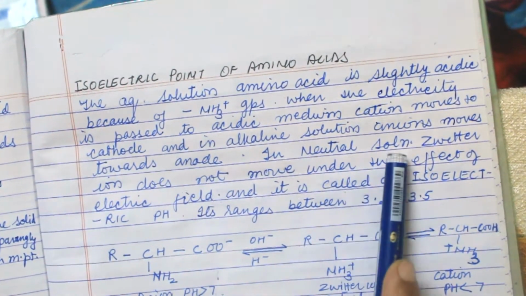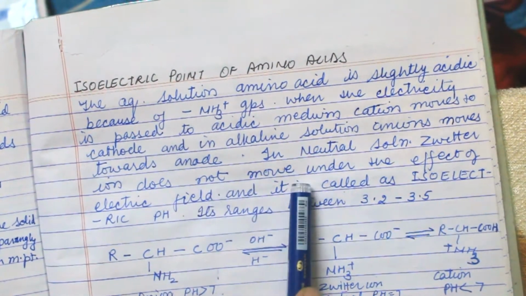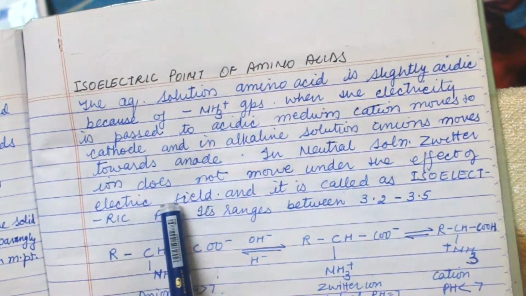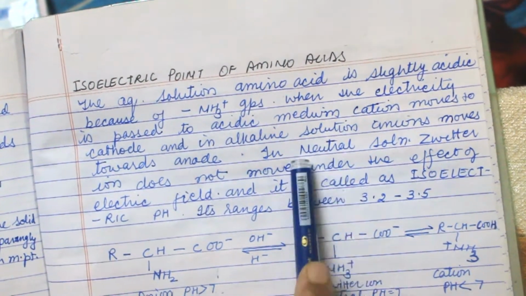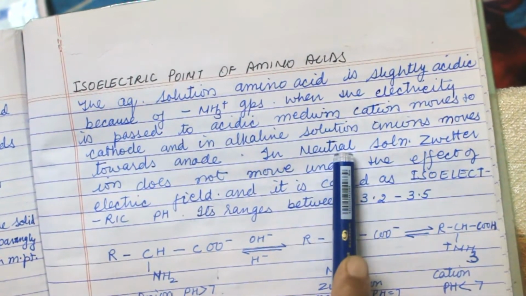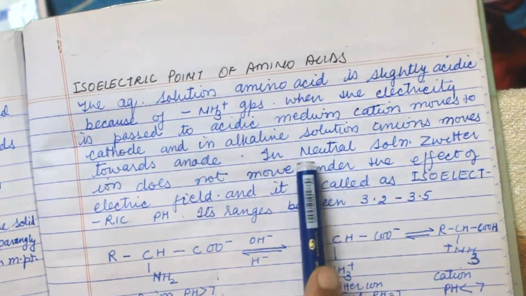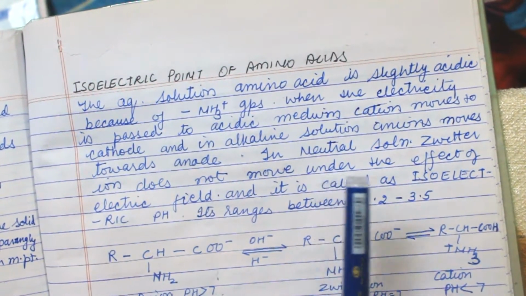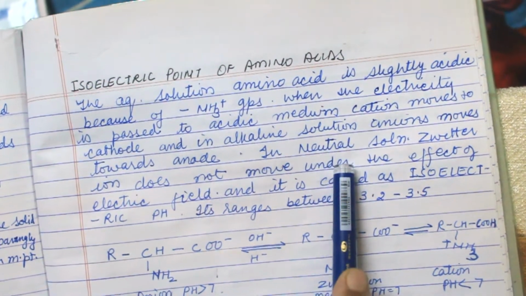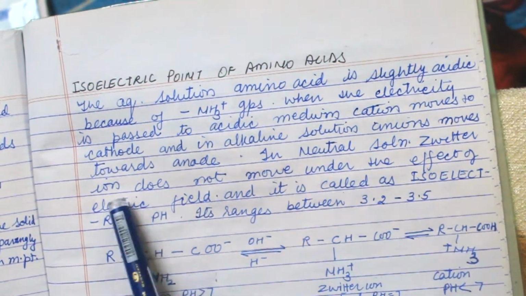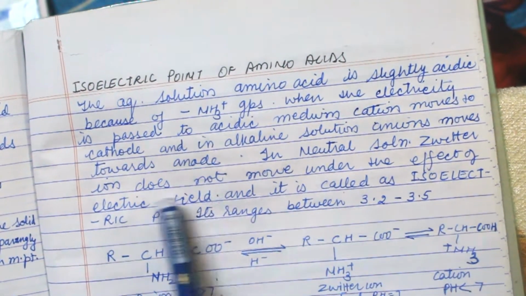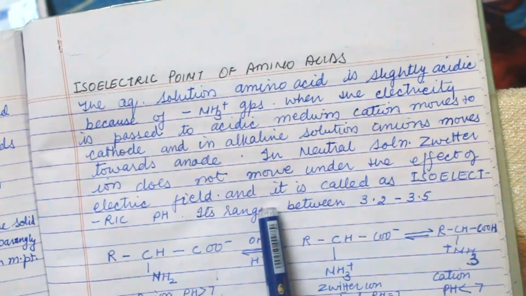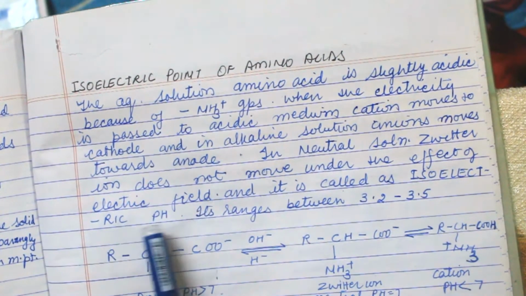In the neutral solution, the zwitter ion does not move under the effect of electric field. Remember, in the neutral solution, both the acid and base are present, or both are totally absent, that is the neutral solution. The zwitter ion does not move under the effect of electric field, so it is called the isoelectric pH.